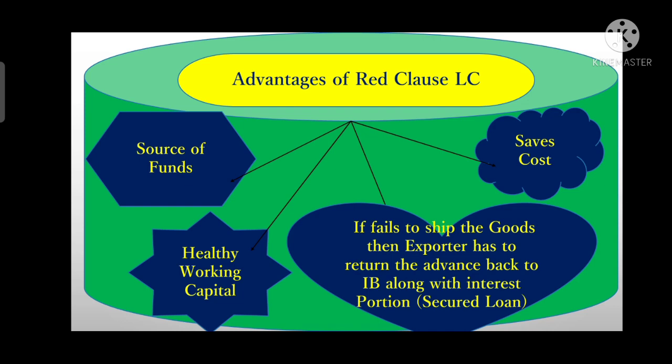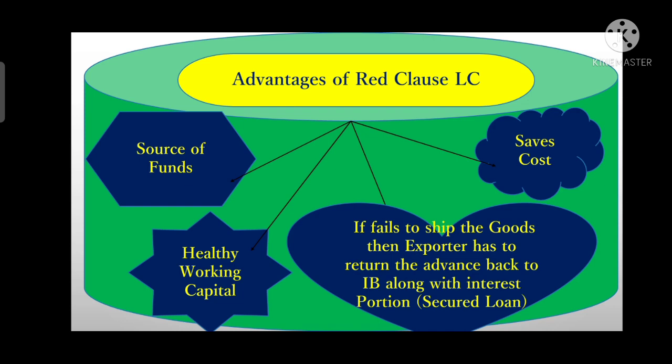Then the buyer does not make any advance payment to the beneficiary, and the beneficiary has to incur those expenses out of his own pocket to carry out the pre-shipment activities.